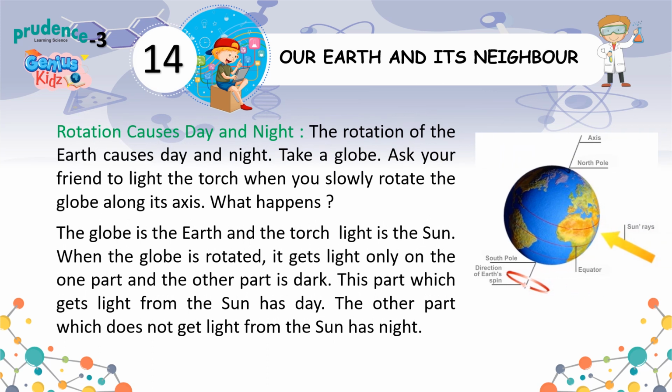Rotation causes day and night. The rotation of the Earth causes day and night. Take a globe. Ask your friend to light the torch when you slowly rotate the globe along its axis. What happens? The globe is the Earth and the torchlight is the sun. When the globe is rotated, it gets light only on one part and the other part is dark. This part which gets light from the sun has day. The other part which does not get light from the sun has night.